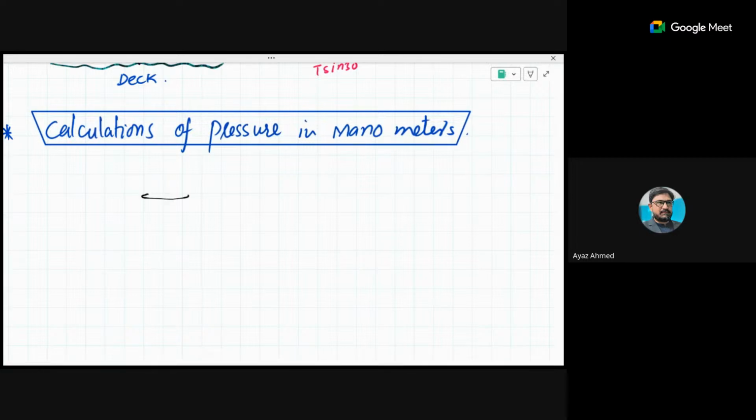Okay, then this topic, the calculation of pressure in manometers. There are some questions in your past papers in which some manometers are shown to you. Actually, those manometers do not involve different physics. Let's say this manometer is filled with some liquid inside. Suppose the liquid has density rho, and some air is at the top of this, atmospheric pressure is there, and the pressure which is applied here is the pressure of the liquid plus the pressure of the atmosphere. This is the total pressure.